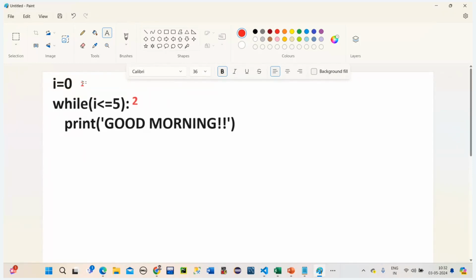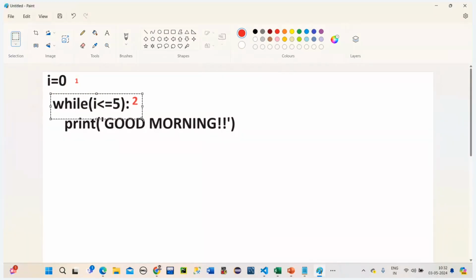This is the first step. What is the first step? It is checking whether it is true or not. So the first step is I is equal to 0. What is the second step? While I is less than or equal to 5.